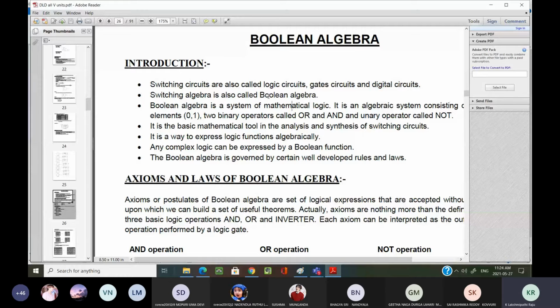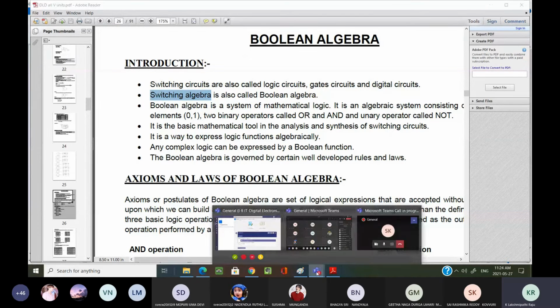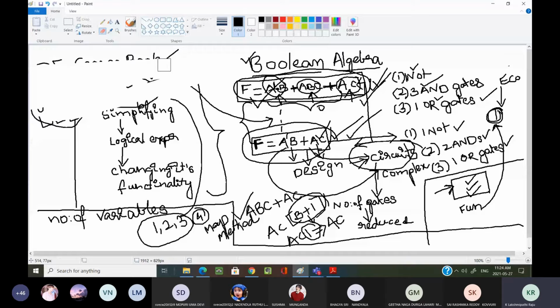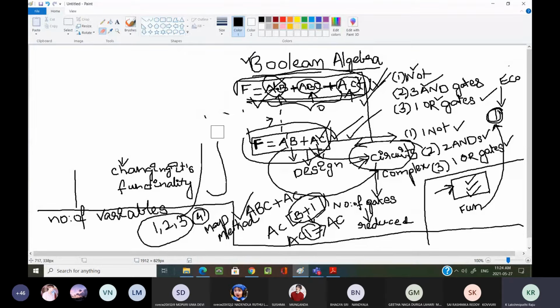Switching algebra is also called Boolean algebra. You have to remember this sentence. Switching algebra is also called Boolean algebra. In the last session, I already explained Boolean algebra. Boolean algebra contains two main important values.